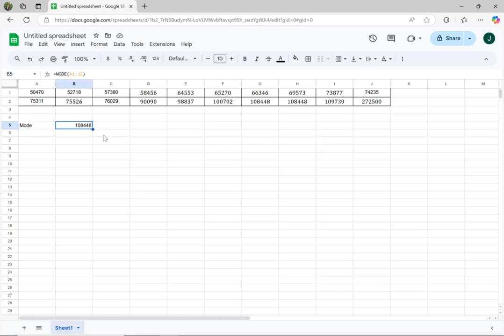Okay. Now, let's go ahead and calculate the median, and I'm going to do the same so we don't get confused. The median is going to be found by typing equal median. Let's go ahead and click on the median option. Notice it opens the parentheses for us, but if you were typing it, you would have to open it on your own. So we have median. We need to select the data values, and we need to close the parentheses. You need to close it. It's not going to close it for you. Notice this is the median that we found, 70,773.